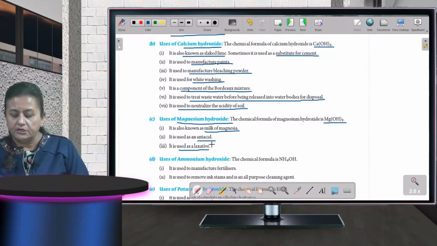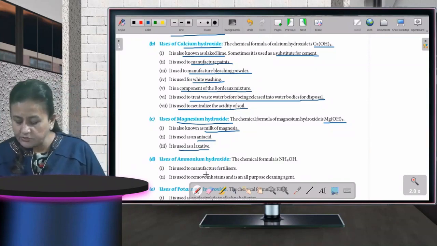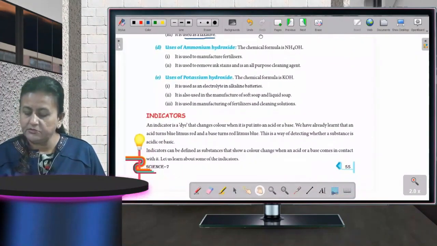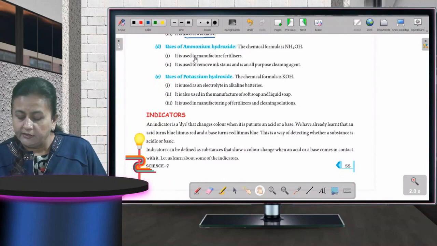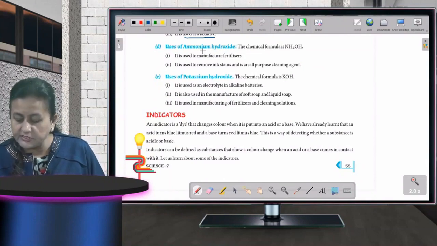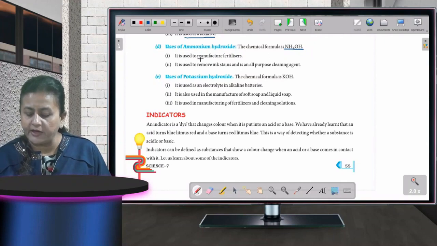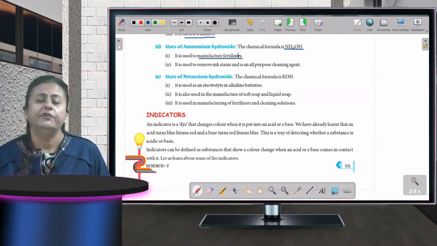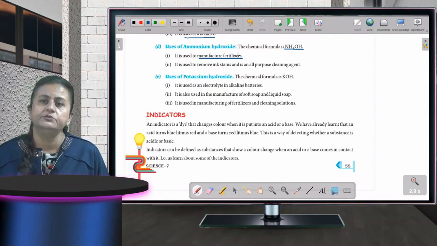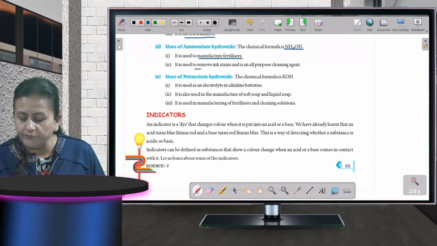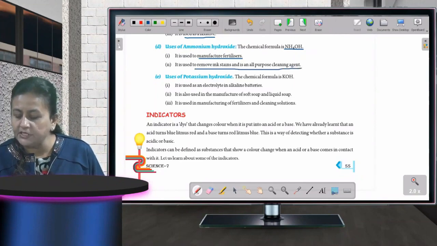Fine, children. Now come to the next one, uses of ammonium hydroxide. Please look at your screens. The chemical formula for this is NH4OH, where ammonium is NH4 and hydroxide is OH. Okay, NH4OH. It is used to manufacture fertilizers. Fertilizers, what are we using them for? We are using them for increasing the fertility of the soil. It is used to remove ink stains and is an all-purpose cleaning agent.